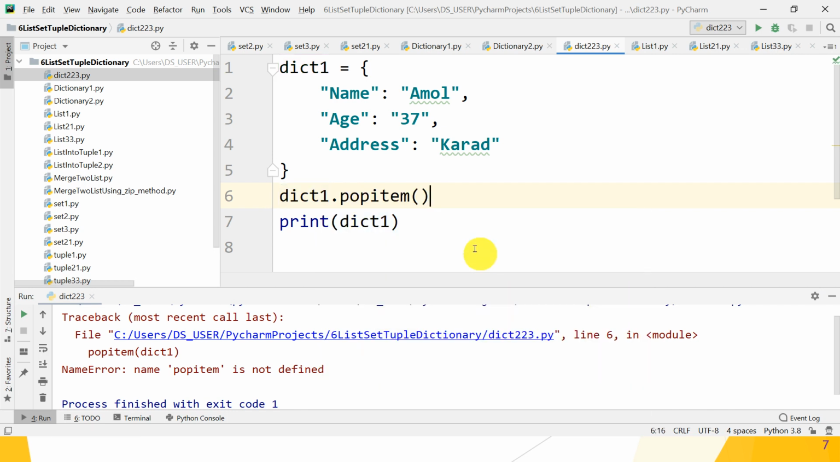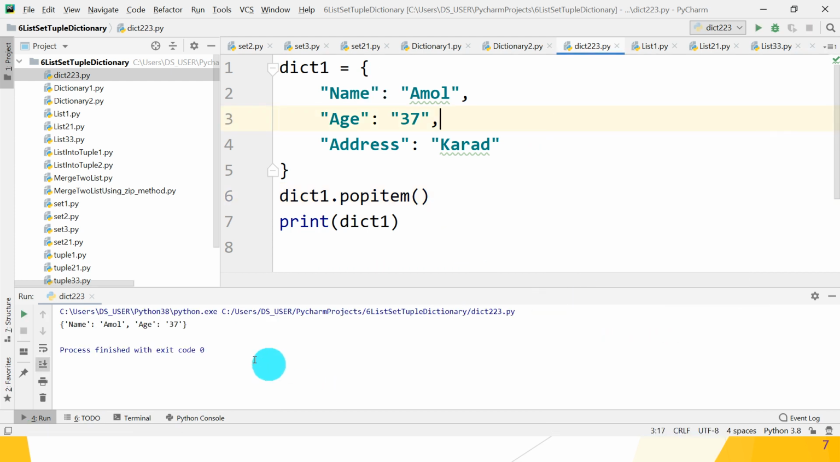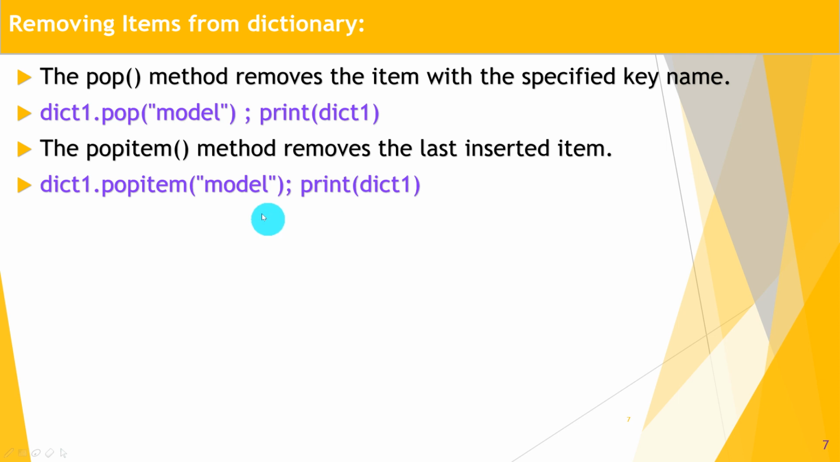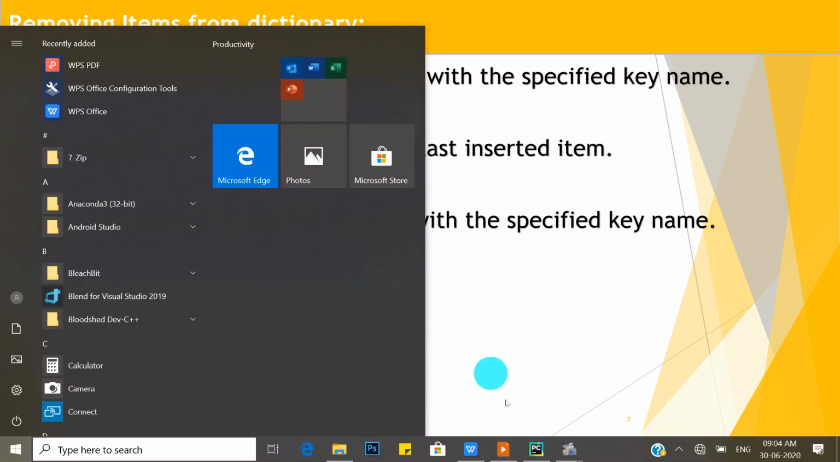Great. So let's run it. It pops the key-value pair from your dictionary which was last inserted. Great. Hope you understand the concept of the popitem method. So this is the second way of deleting an item from the dictionary. Third way, the del keyword. Using the del keyword, specify the key, then it deletes that particular key-value pair from the dictionary. Great. Okay, so let's check by using the del keyword.